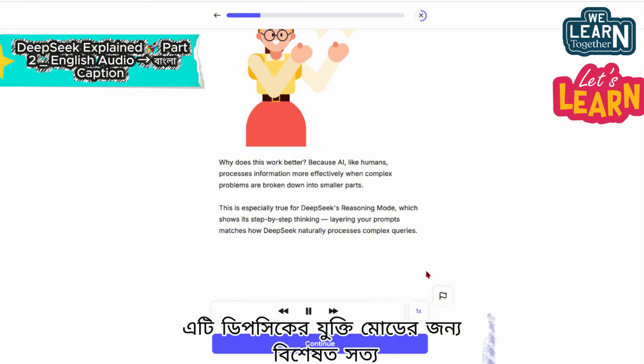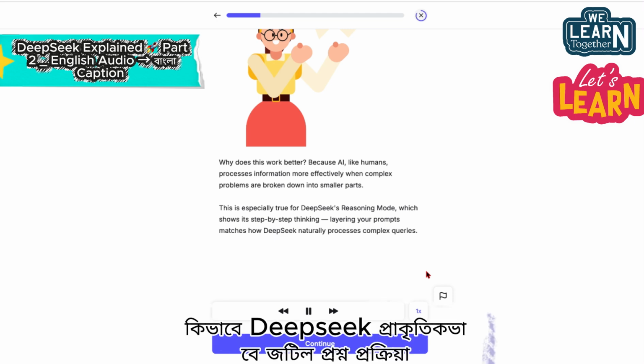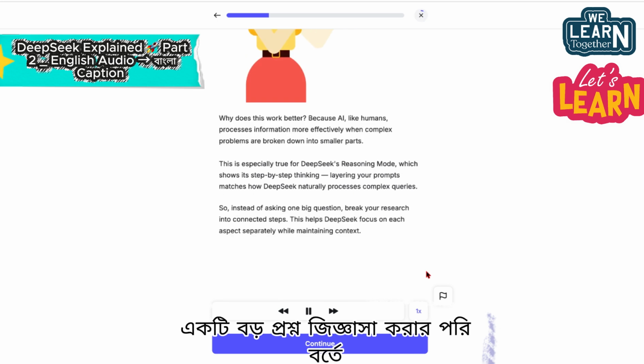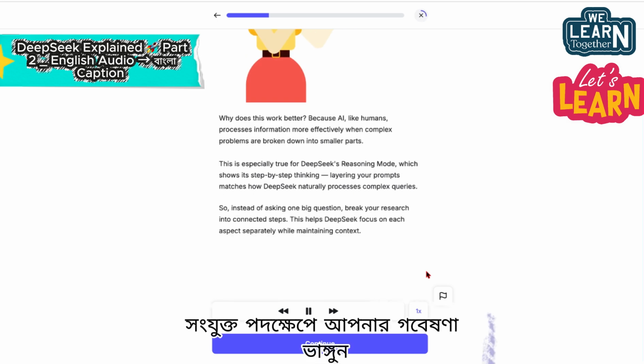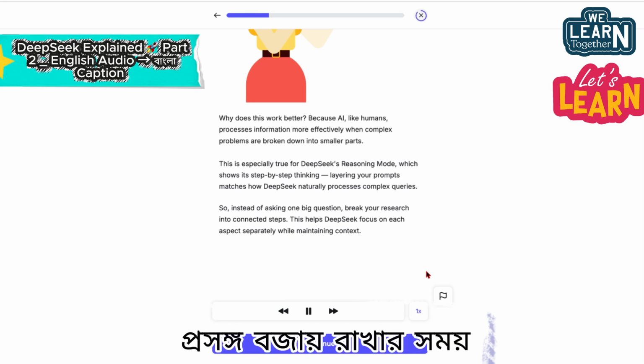This is especially true for DeepSeek's reasoning mode, which shows its step-by-step thinking. Layering your prompts matches how DeepSeek naturally processes complex queries. So, instead of asking one big question, break your research into connected steps. This helps DeepSeek focus on each aspect separately, while maintaining context.